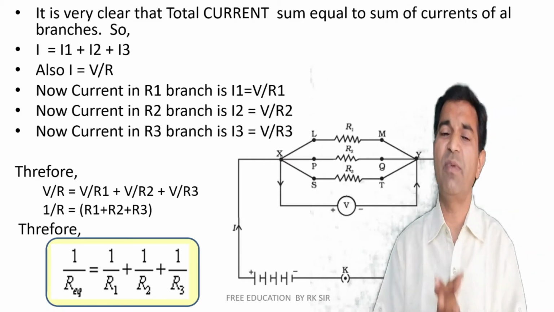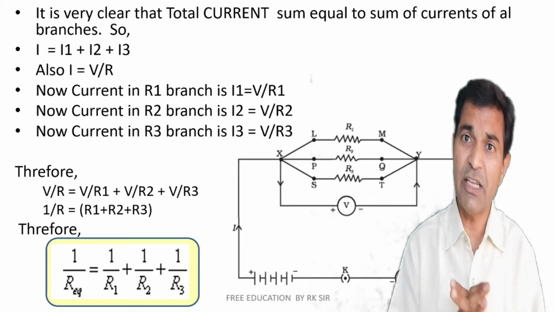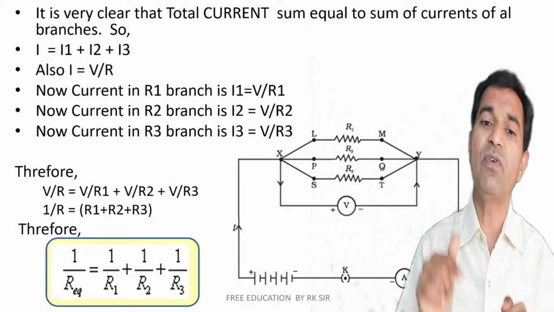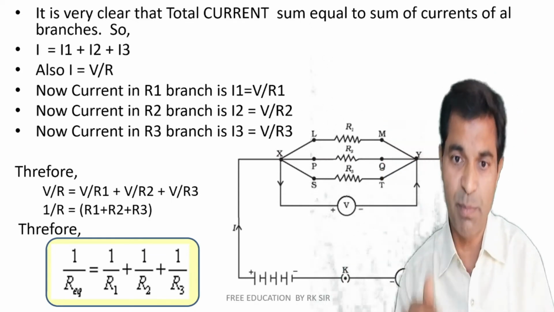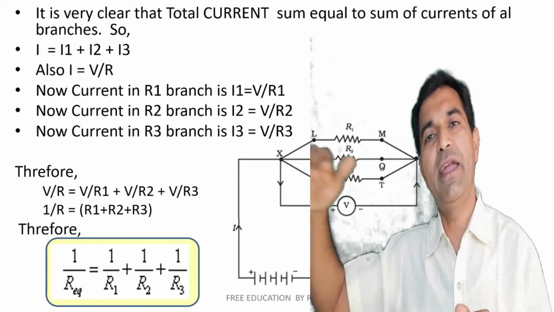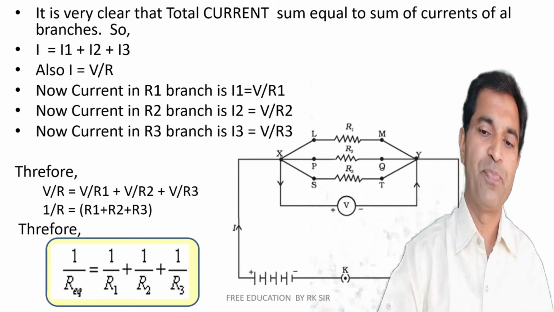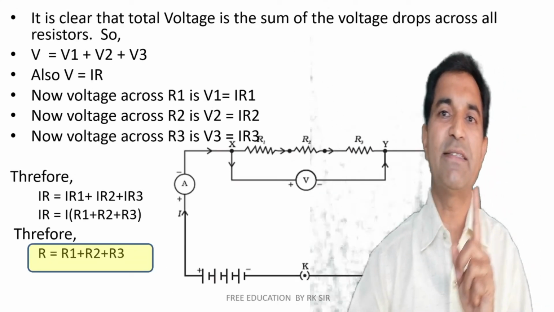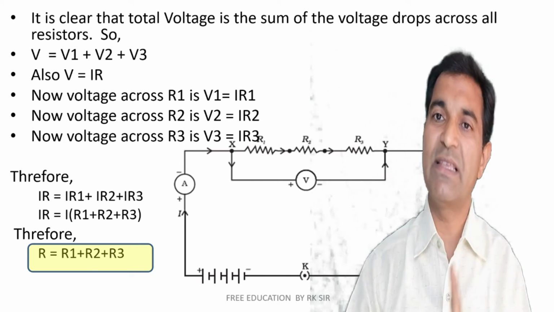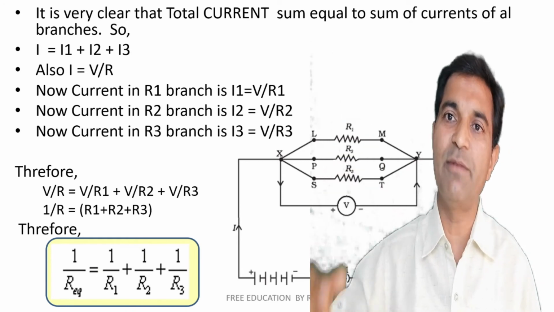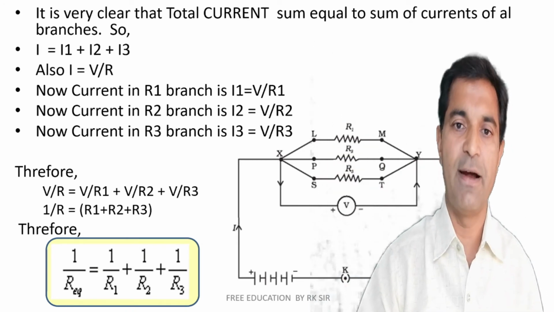Solving this, if the total equivalent resistance is R equivalent, then 1 upon R equivalent is equal to 1 upon R1 plus 1 upon R2 plus 1 upon R3, and so on if there are a number of resistances connected in parallel. So in series, it's simply the arithmetic sum of resistances, whereas in parallel, you have to invert every term and you get the answer in inverse again.